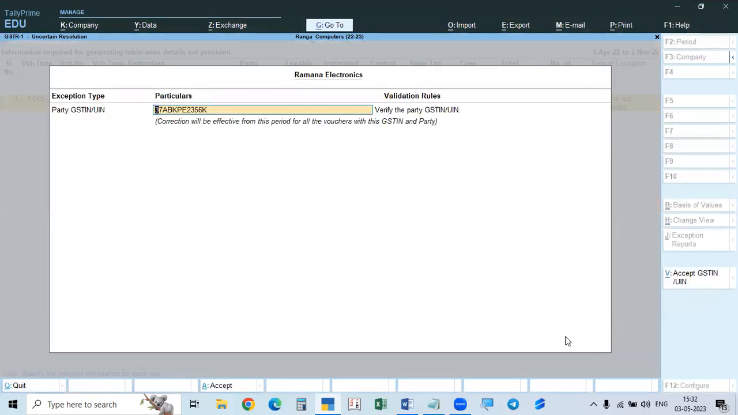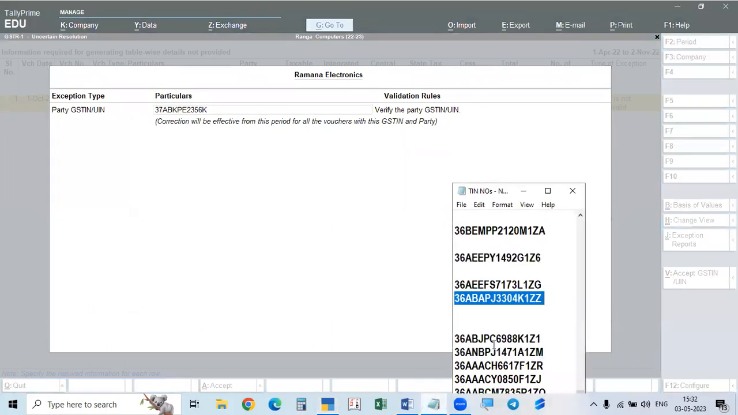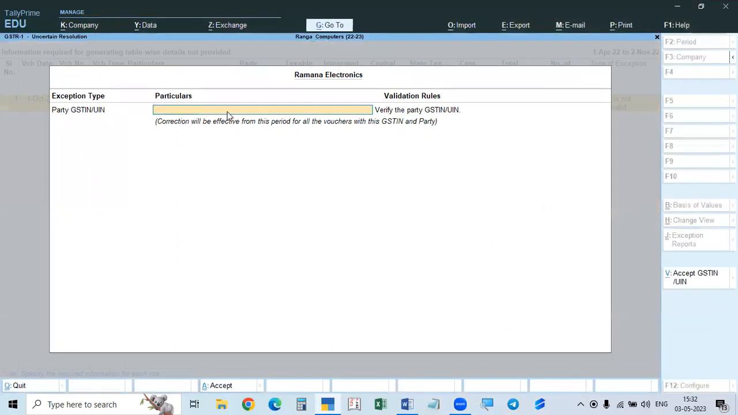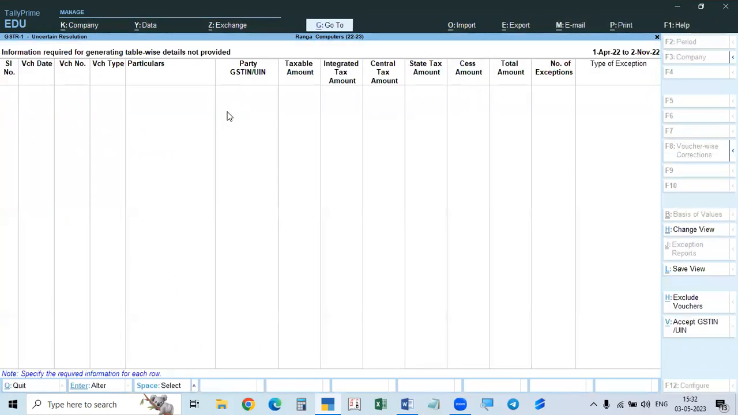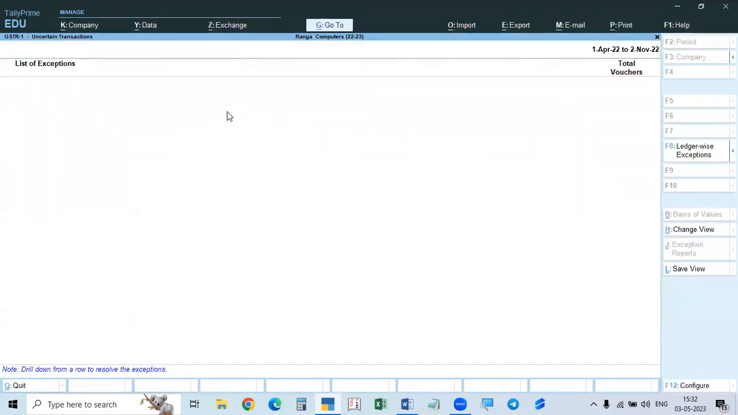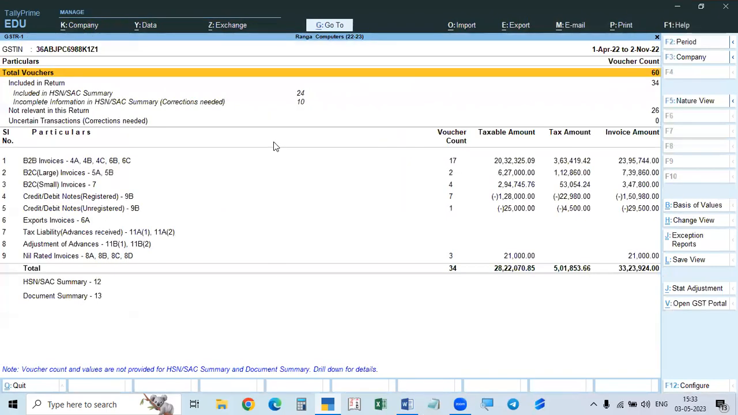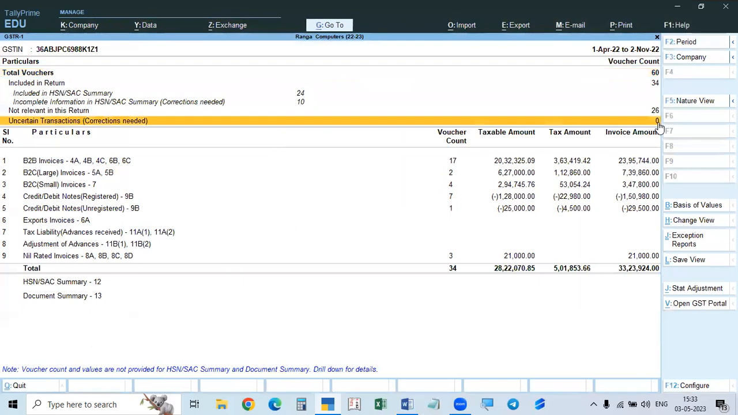Okay, we'll take some other number. We'll give this number. See, we'll remove this and give this number. So this is also unaccepted. So all the list of exceptions, total vouchers, everything is gone. You go to the voucher in this one. You see here, completely uncertain transactions have gone. These uncertain transactions only will have effect on this.